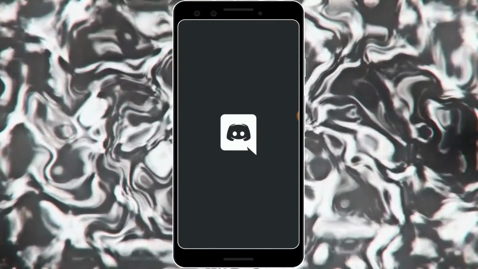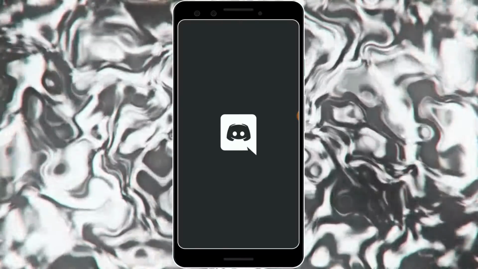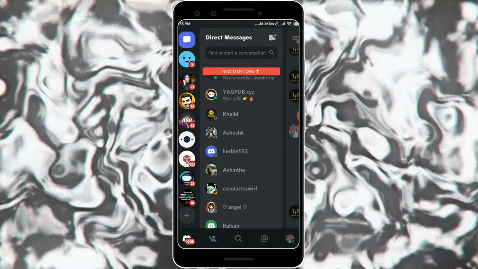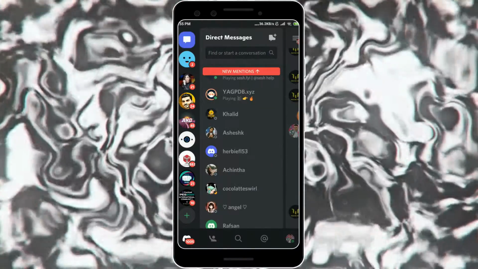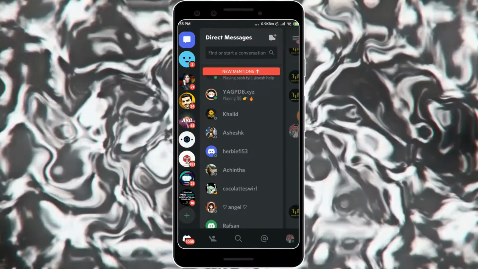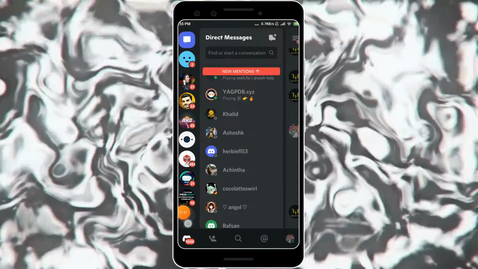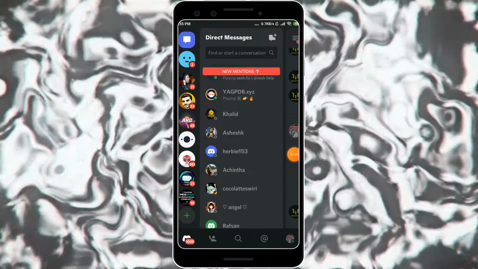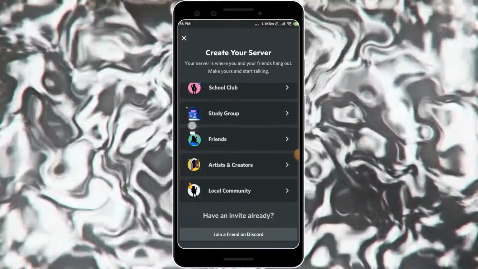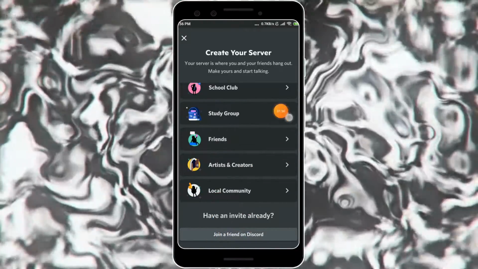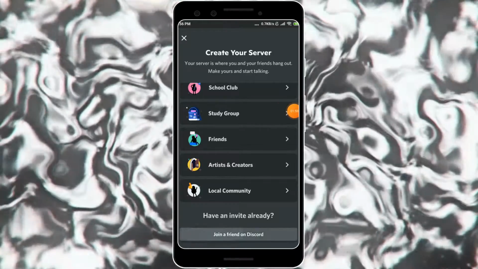It may be some net issue, if it is slow, I have some net issue. So for that, now you have to click on the three lines. If you're chatting with anyone, then click on the three lines, then click on this plus button. You can see the plus button here, just click on that. Then there are many options. Click on join a friend on Discord. Easy.